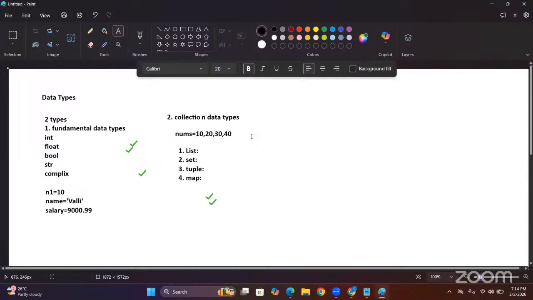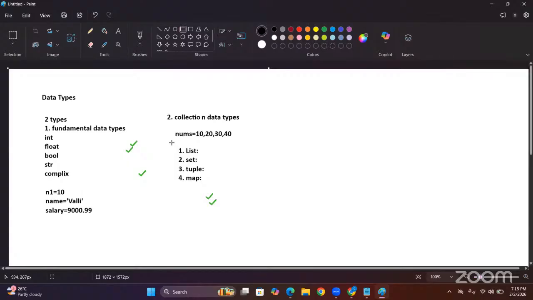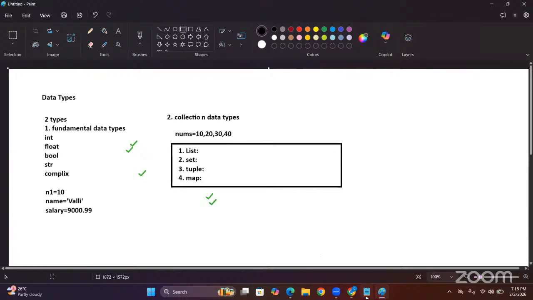The next one is heterogeneous, meaning some values are integer, some float, some string, a combination. Guys, in the real world, when you are working in an application, in a project, most of the data we hold using these four formats only. So compared with fundamental, collections are very, very powerful. Now I hope you understand, sir.